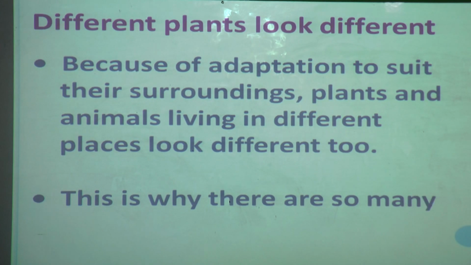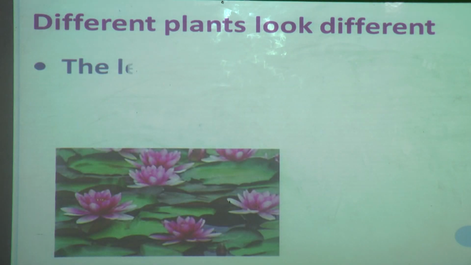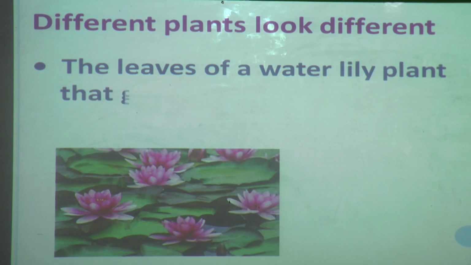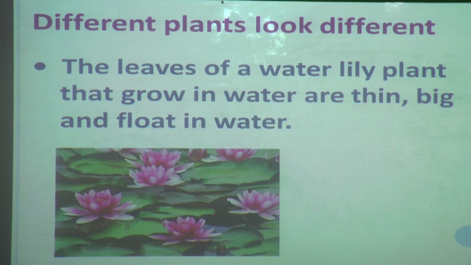This is why there are so many types of plants and animals we can see. Why can we see a variety of plants and animals? Because of adaptation. Now here are some examples of why different plants look different. The leaves of water lily plant that grow in water are thin, big in size, and float in water.